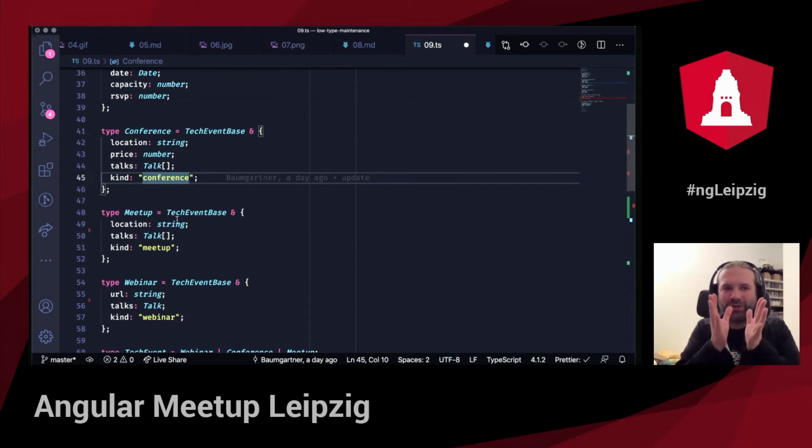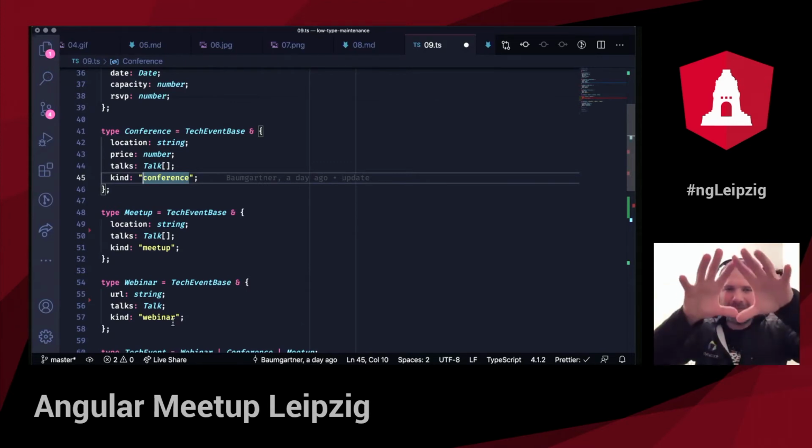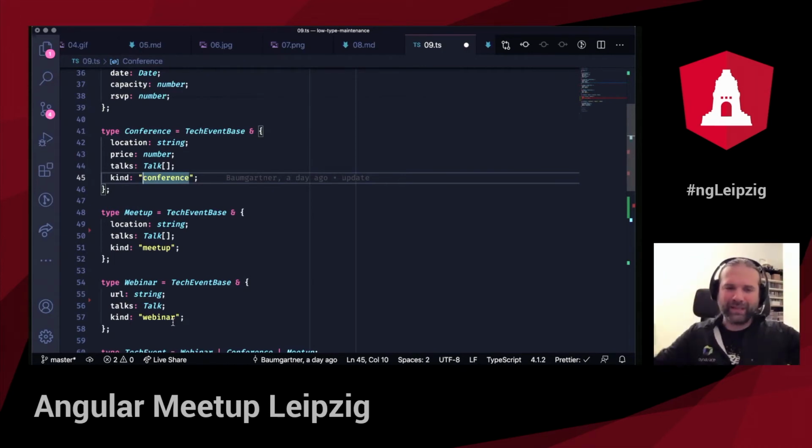So it's not possible that you have any other string at kind. You just can have conference or meetup or webinar. It has to be one of those three strings. And with that, the moment we created those distinctions, all those three types that tech event can take, we can narrow it down to a particular concrete subtype that we've created.